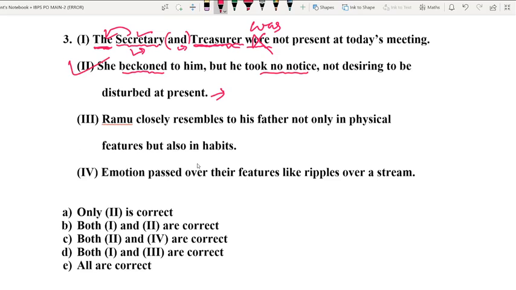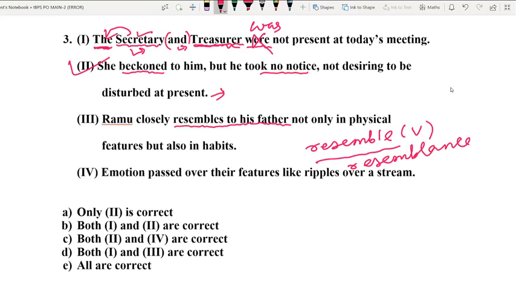Let us now move on to option number 3. Ramu closely resembles to his father. Here is a big error, right? And please do remember that resemble is a verb. Its noun form is resemblance. Resemble means to look the same, to look alike, or to look similar.